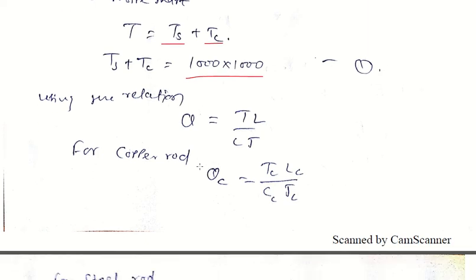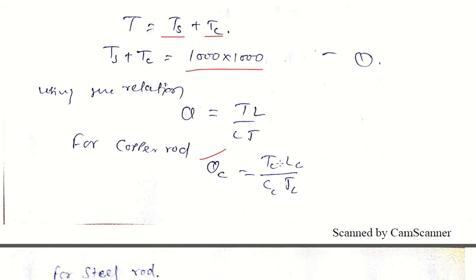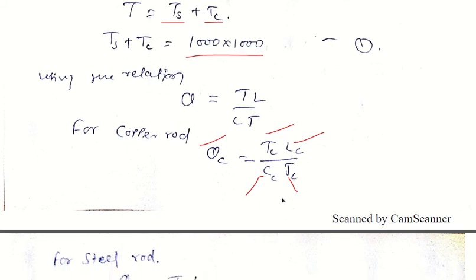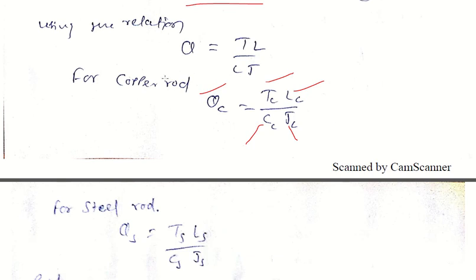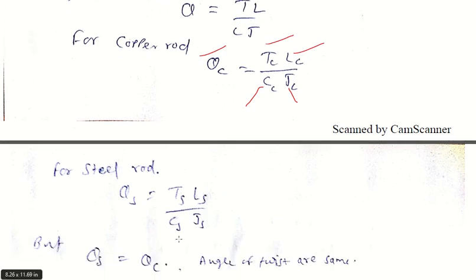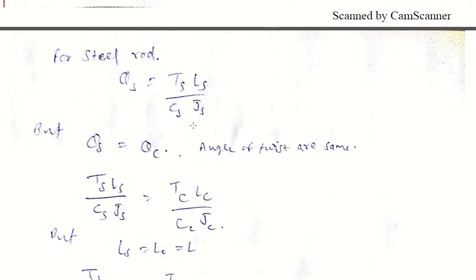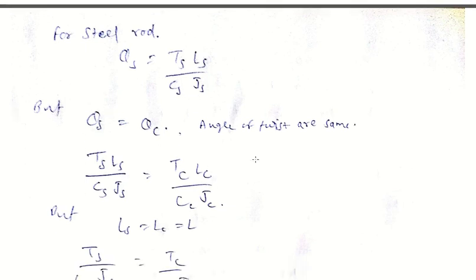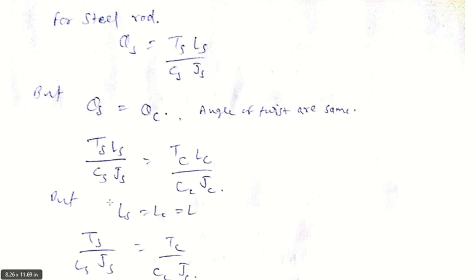So for copper, theta c equals torque transmitted by copper, length of copper tube, divided by modulus of rigidity of copper and polar moment of inertia of circular section, because the copper rod is circular. And for the steel, theta equals Ts Ls by Cs Js. We know theta steel equals theta copper. So here we equate, and the lengths of the shafts are the same, so Ls and Lc are equal.